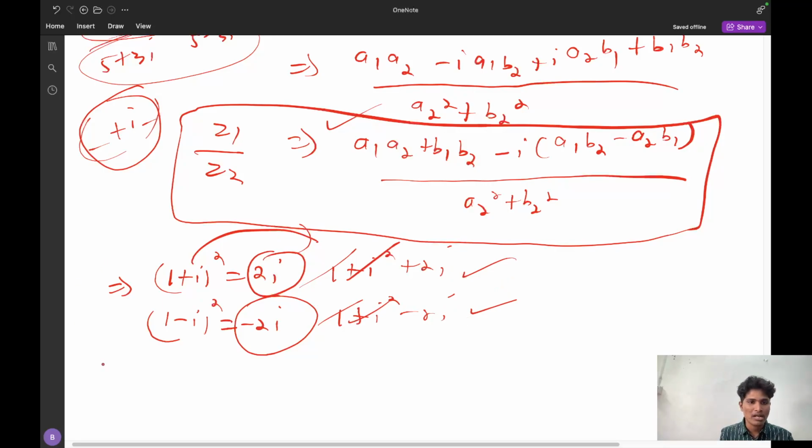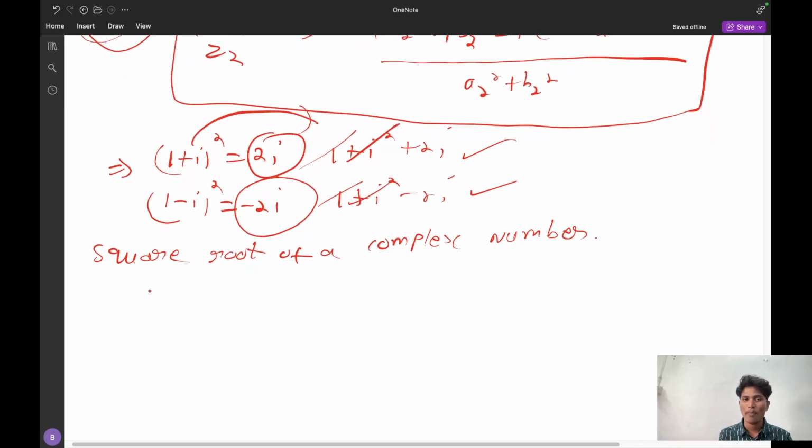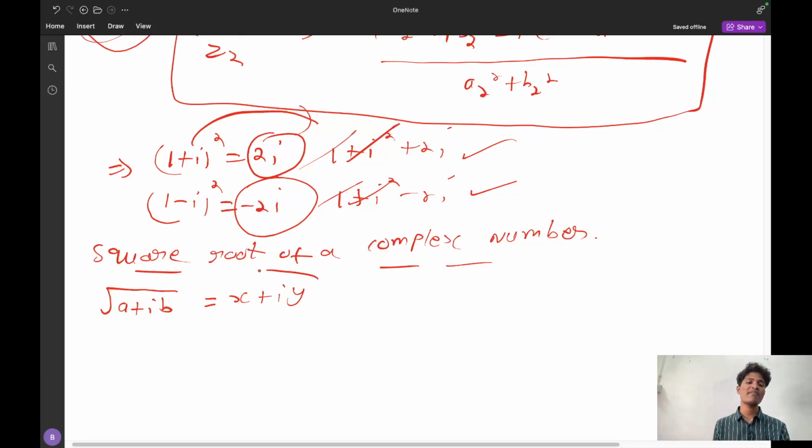Now the important concept is the square root of a complex number. I already said any operation performed on a complex number does not change its nature. So what is the square root of a plus iota b? It is also another complex number, that is x plus iy. If I take the square root of a plus ib, I have to get x plus iy.